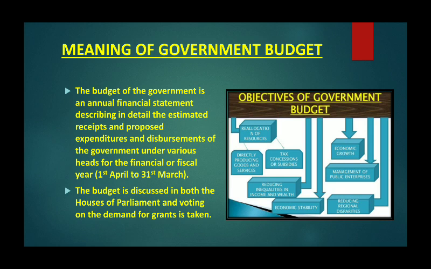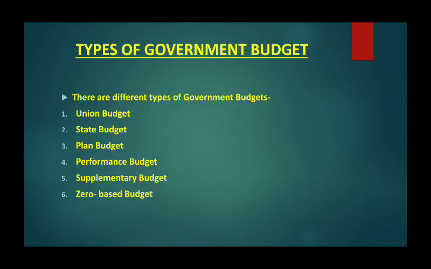Let us discuss the next part, which is the types of government budget. Among the types, I have given 6 different types, but only the first 2 are required to be prepared with proper explanation. The very first, union budget. Union budget means the budget prepared by the central government for the country as a whole. The government of India prepares a budget for the entire nation, and that is called union budget.